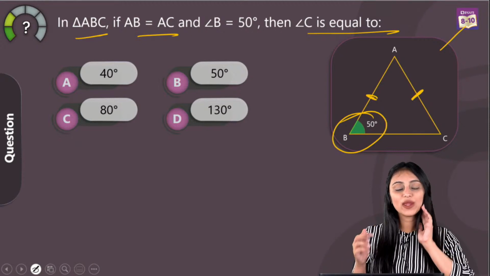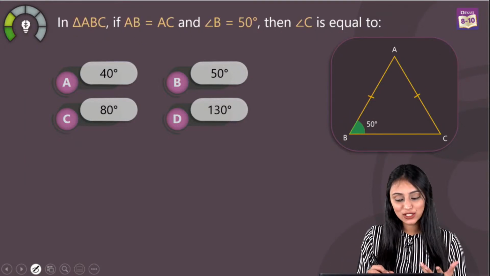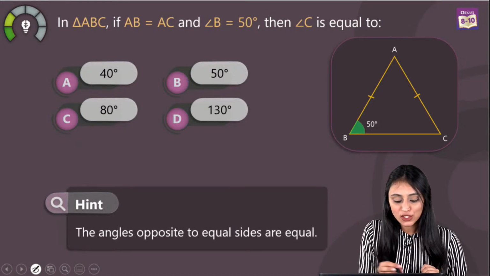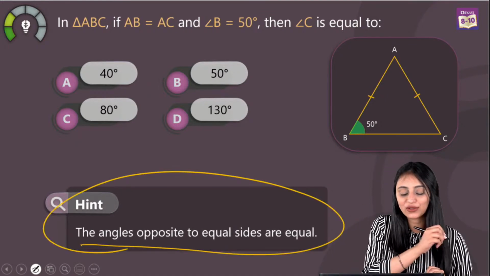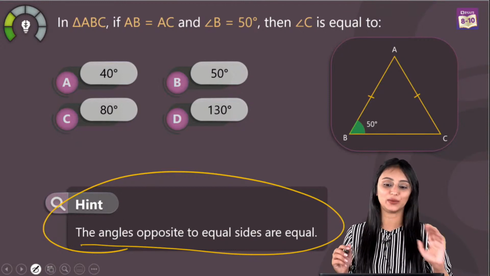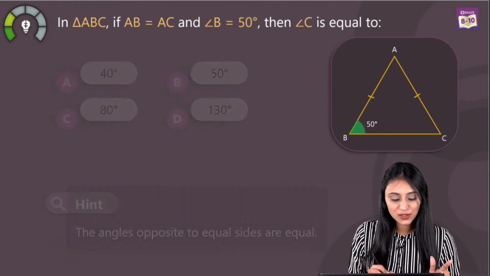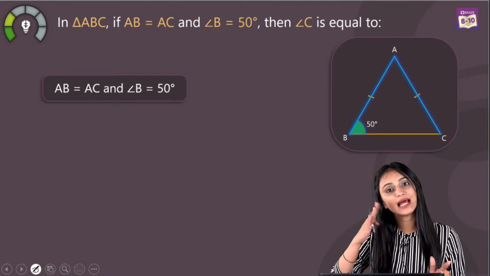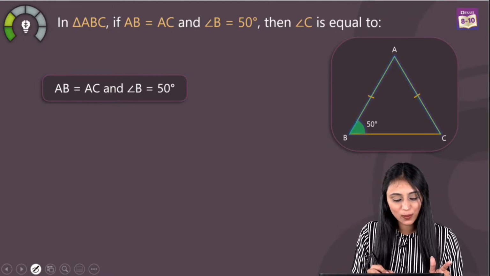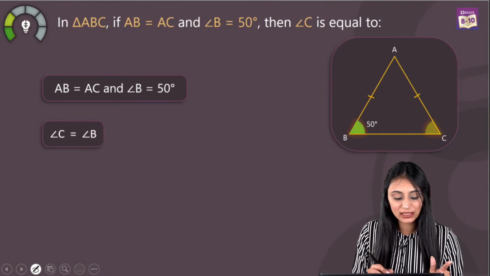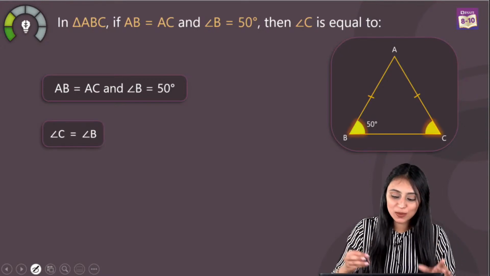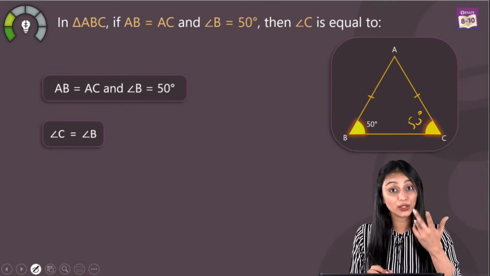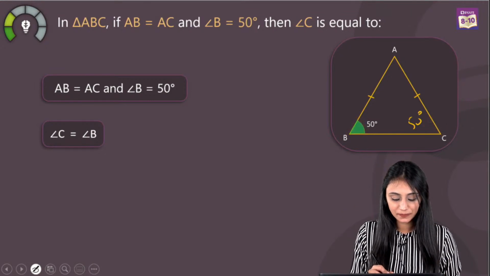Okay, so we know one thing, that when sides of a triangle are equal, then the angles opposite to them are also equal. So angles opposite to equal sides of a triangle are equal. This is the property that we are going to use here. So using this property, I can say that AB and AC are equal. That means their opposite angles will also be equal. What are their opposite angles? So angle B is 50 degrees. Angle C will also be 50 degrees in that case, right? Angle C and angle B are going to be equal according to this property, right?